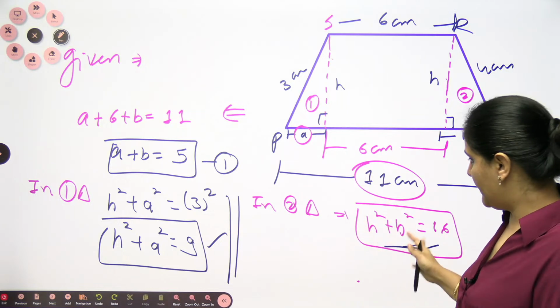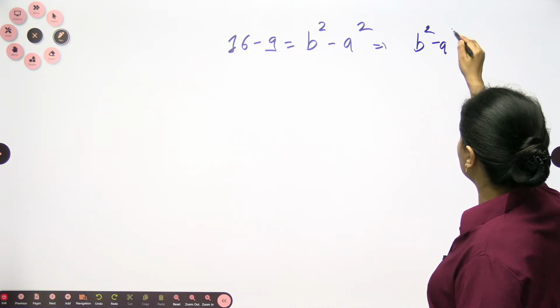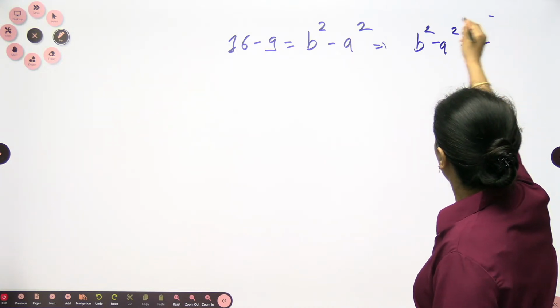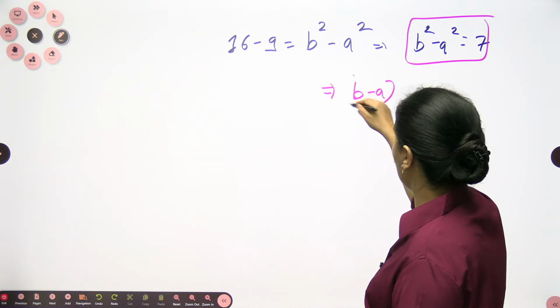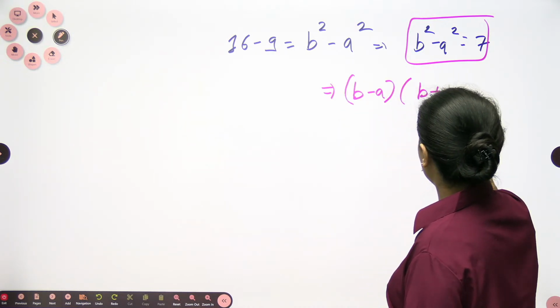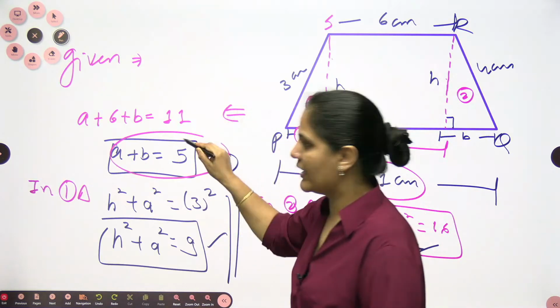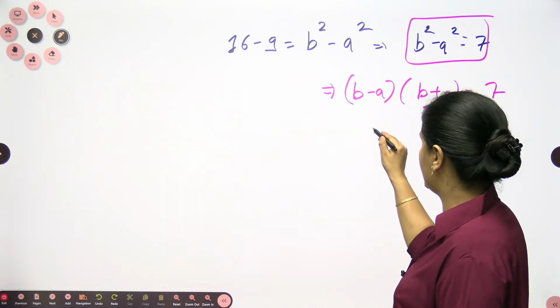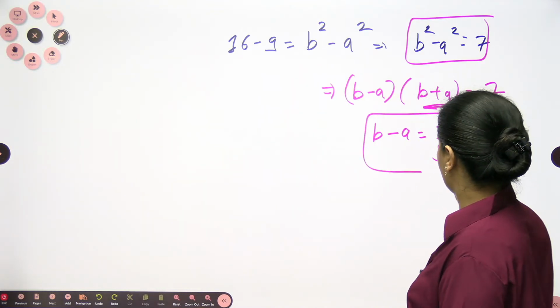If I subtract these, 16 minus 9 will be 7. H square will be gone, and B square minus A square I am having. So I can write B square minus A square is equal to 7. Further, I can write B square minus A square as B minus A, B plus A, is equal to 7. And this value of B plus A you can use from equation number 1, as 5. So B minus A is equal to 7 by 5.